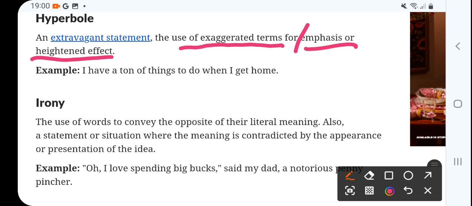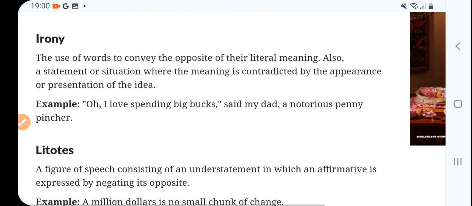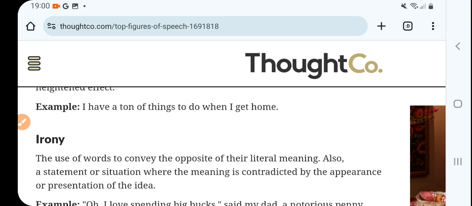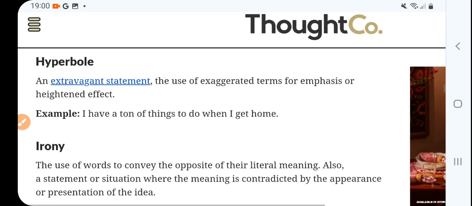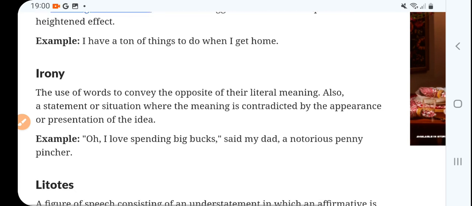A ton of things, that's exaggeration. Another example: I tell you that I am very hungry, I can eat a horse, right? I can eat whatever is available in the whole kitchen. So that is exaggeration, which is called hyperbole. A very common figure of speech.